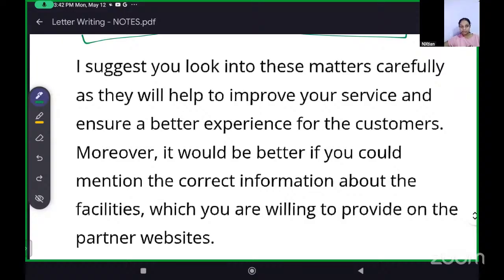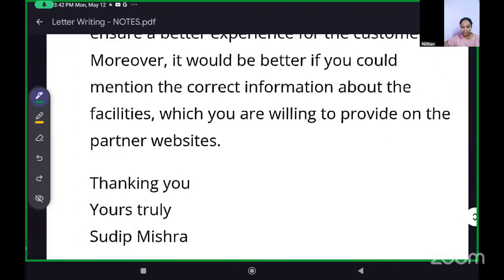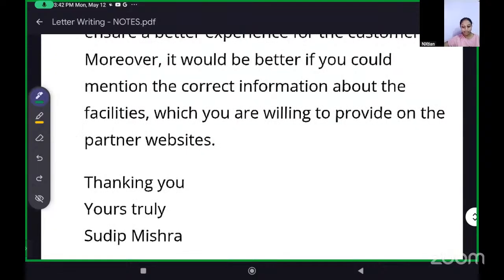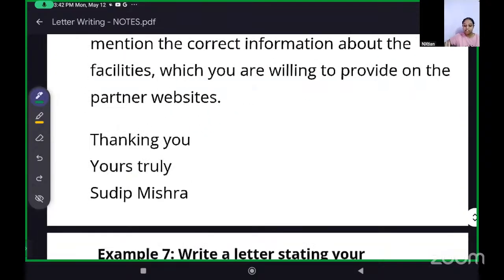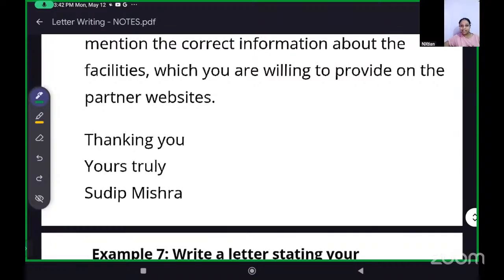What you want them to do: I suggest you look into these matters carefully as they will help you to improve your service and ensure a better experience for the customers. Moreover, it would be better if you could mention the correct information about the facilities which you are willing to provide on the partner website. Done, finished. Introduce, then tell them about the problem, tell them what you suggest they should do, and then conclude it. Ending is the same: Thank you, yours truly, Sudeep Mishra.